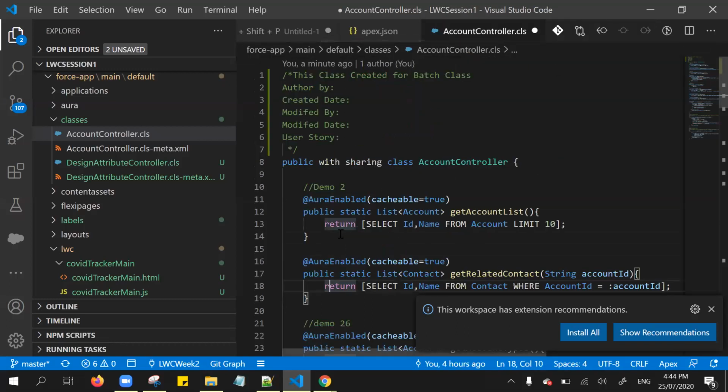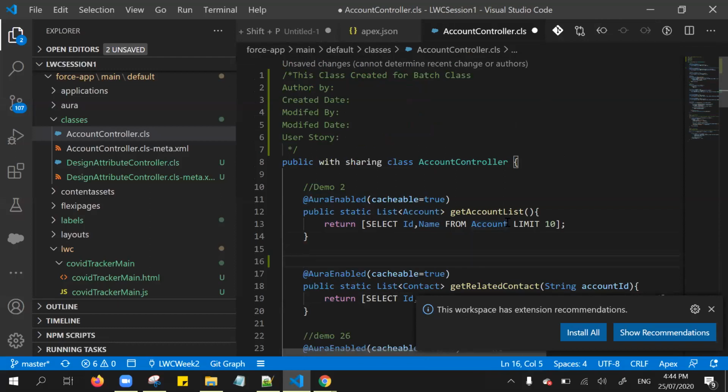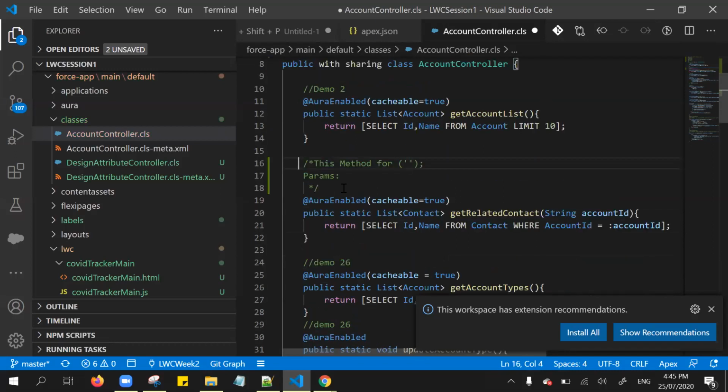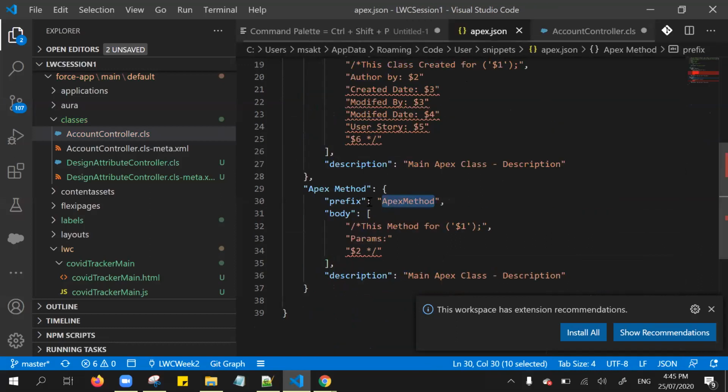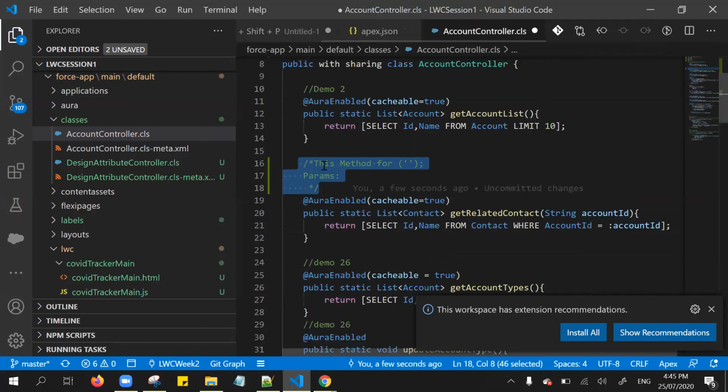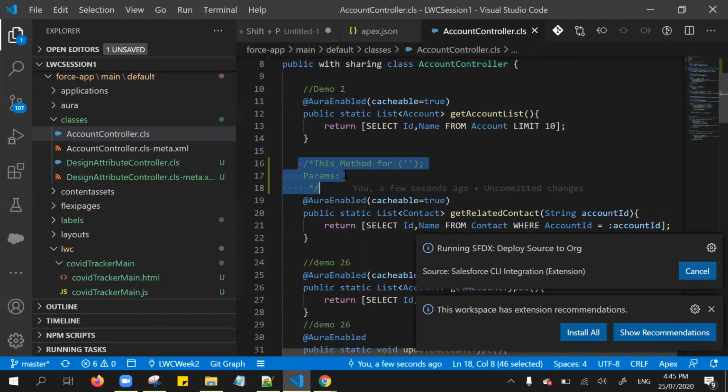let's see from the method level, I'm navigating the method level. I'm simply typing Apex method. If you noticed, it's getting populated with the relevant method. So the only thing, this is the important thing for this prefix. Once we define this prefix, make sure we use that prefix in order to get the relevant information, right? This is about that user snippets.